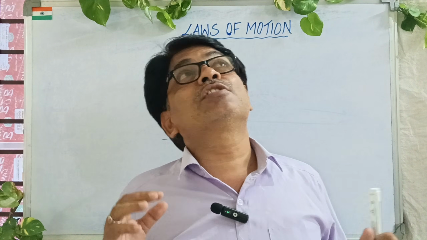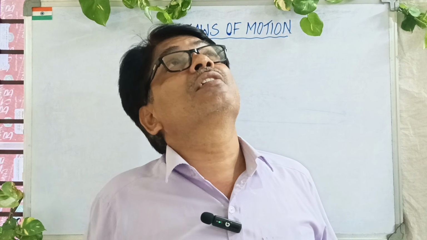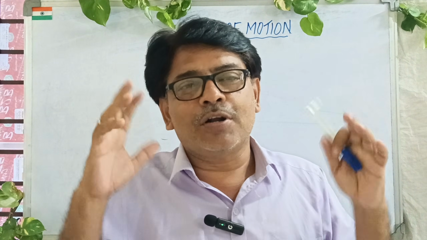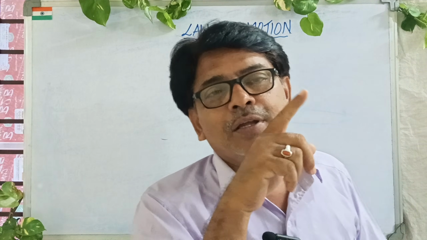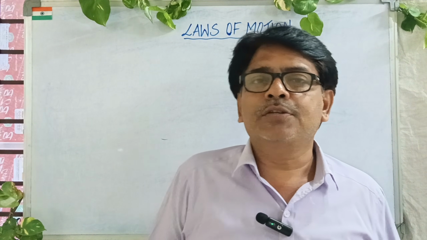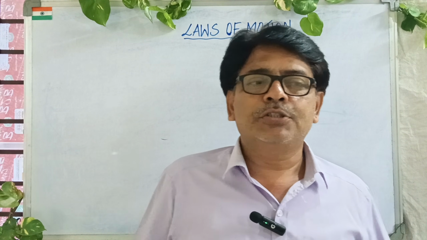Asking your friends, we just look at the tree like this during winter, and other people also come and say, "What happened? What is on the tree like that?" And suddenly we shake the branch and run away from there, and water falls on them. Why? The water molecules, mist and fog and all that, did not accept the change you made, so they fall down. There are so many examples in our day-to-day life that we come across. Okay, this is all about inertia.